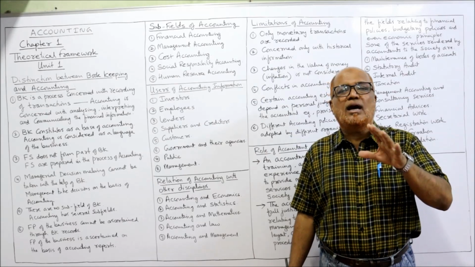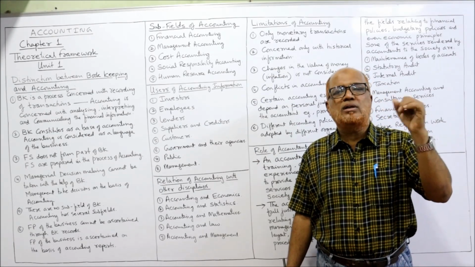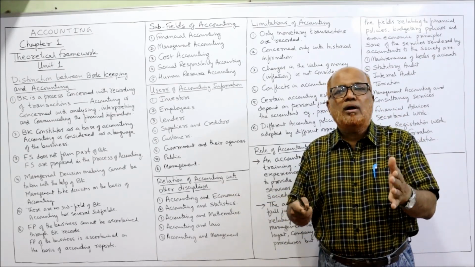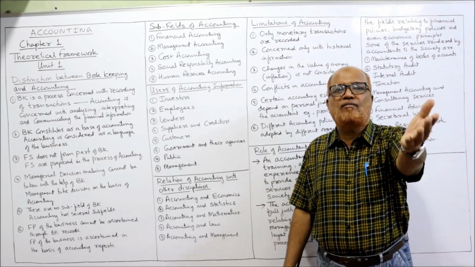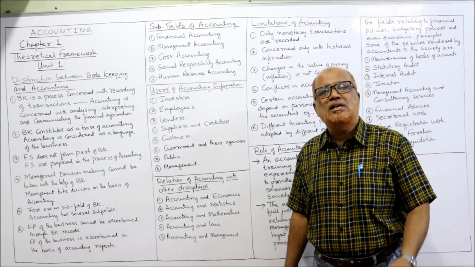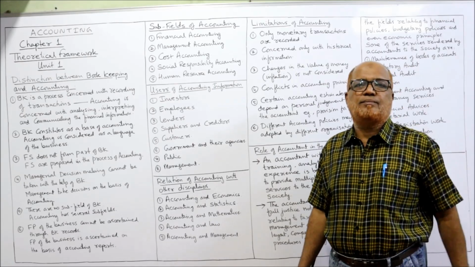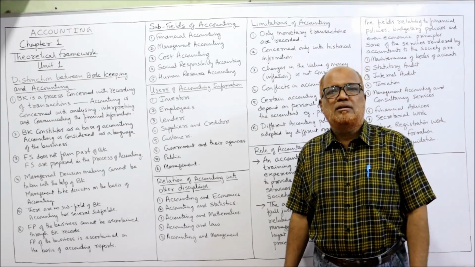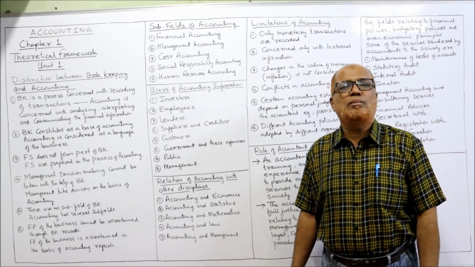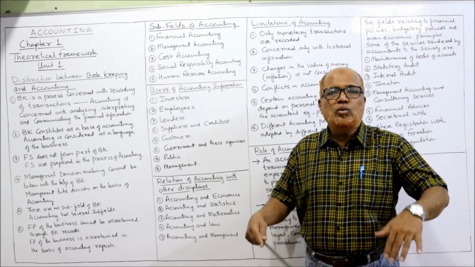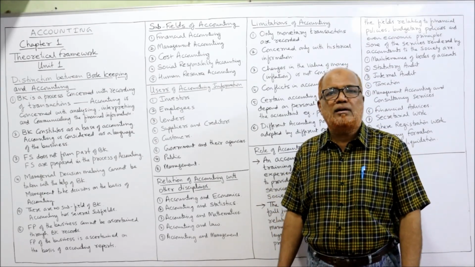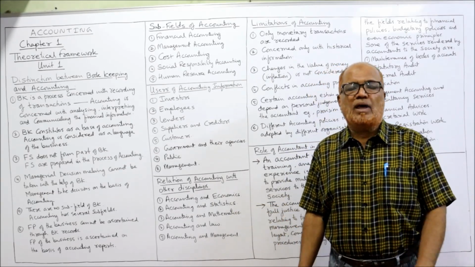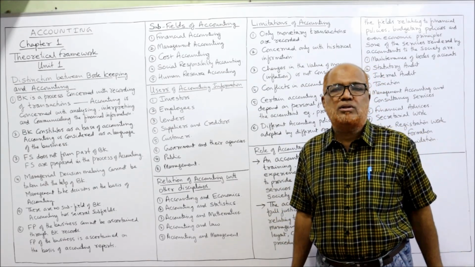So as an accountant, the accountant must know what is the Contract Act, what is the Sale of Goods Act, what is the Negotiable Instruments Act. Apart from that, the organization itself is created from law. For example, a limited company is incorporated under the Companies Act. Every company is governed by the provisions of the Companies Act. So an accountant must know the provisions of the Companies Act: how to form the company, how the company will be liquidated. So there are many overlapping areas between accounting and law. Every accountant must be clear about the law.